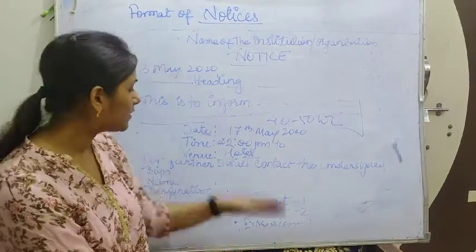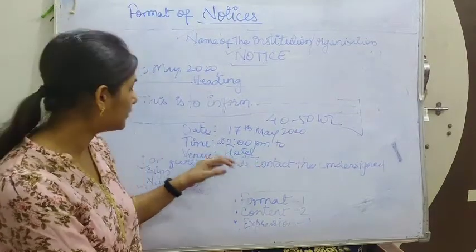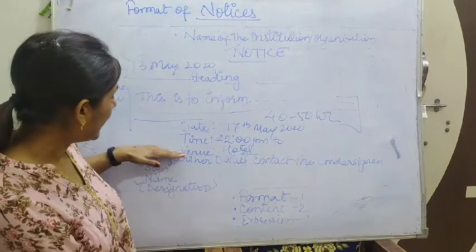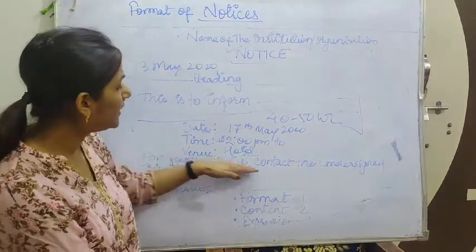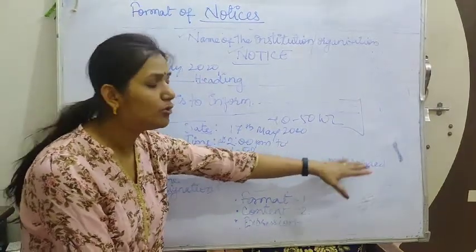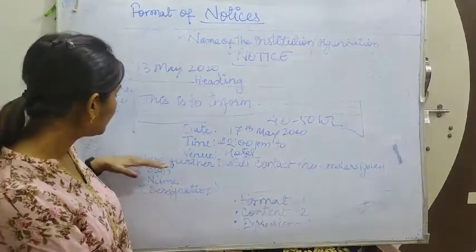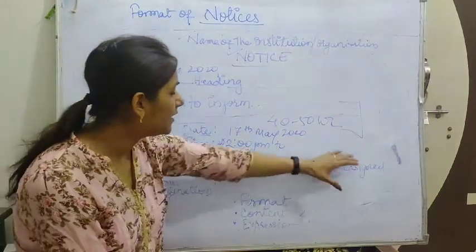But this time these notices have varieties. This notice has a variety of notices. So date, time, venue. Now after completing this date, time and venue, you will have to write for further detail: contact the undersigned. Undersigned, that means the person whom you will have to contact, and who is writing the letter.